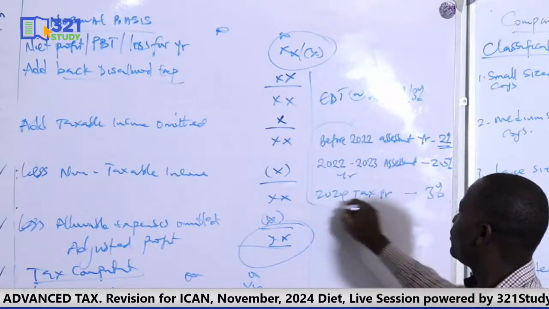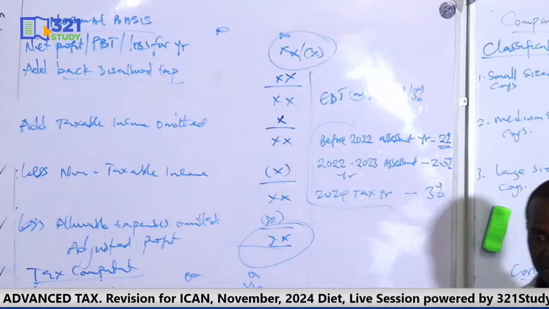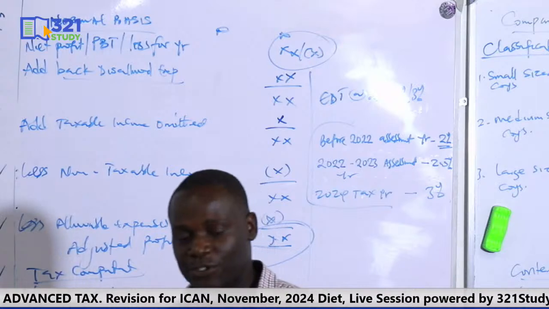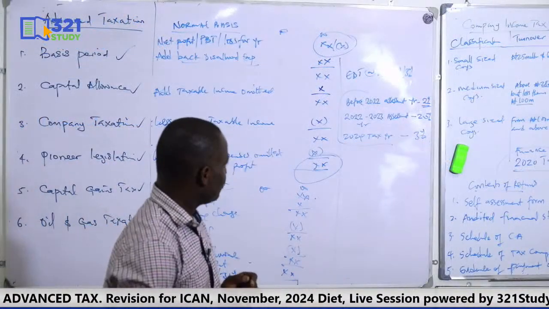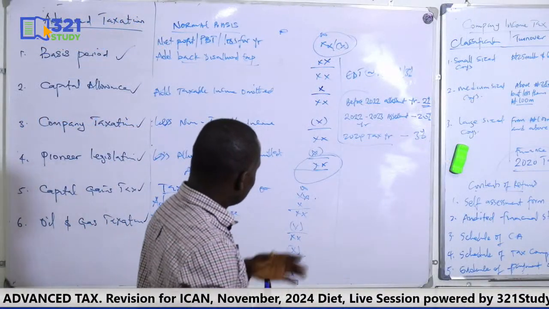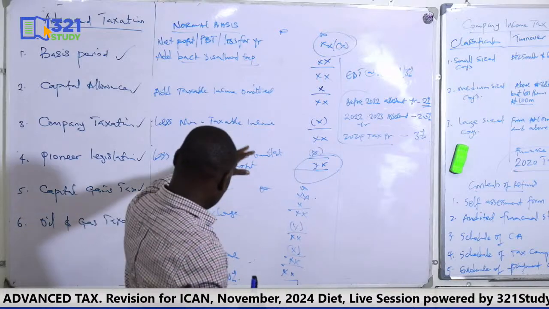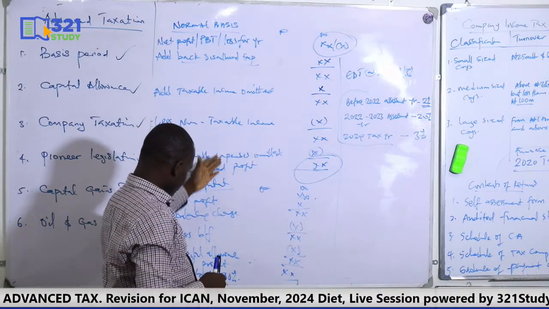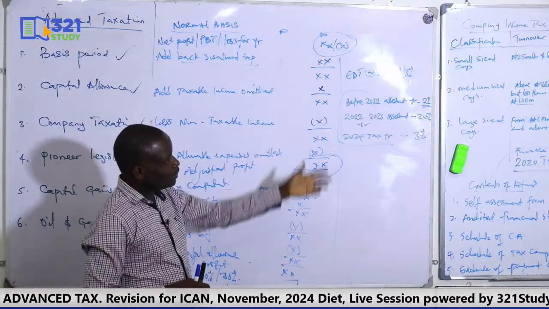The examiner will always attach this on the last page, so always go to the last page. That will also help to remind you of the rate to be used. So that is for education tax. This is what you do: you adjust to get the adjusted profit, then you do your tax liability under CIT.